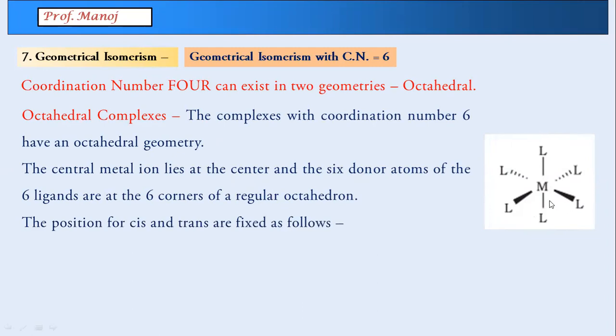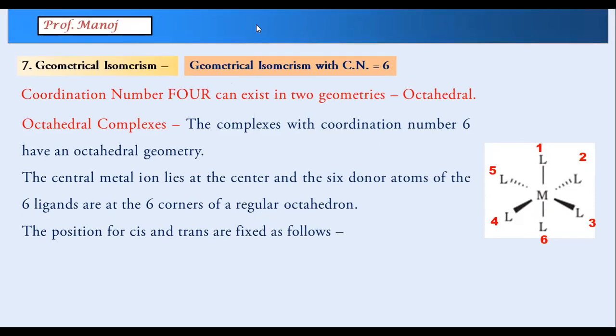Now you need to remember the positions by heart, and these positions don't change. This is 1, 2, 3, here 4, 5, and this below the plane 6. Let me be a little bit more explicit here. Perhaps in the diagram, what you have to remember may not be clear to you.